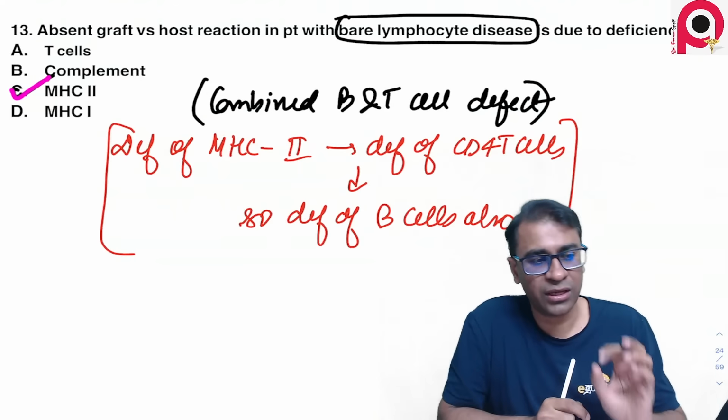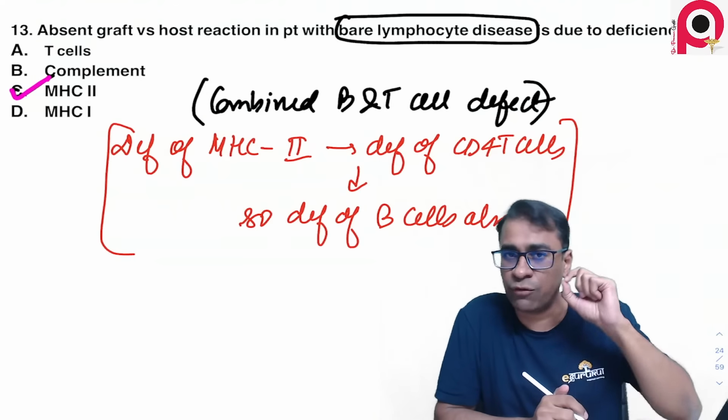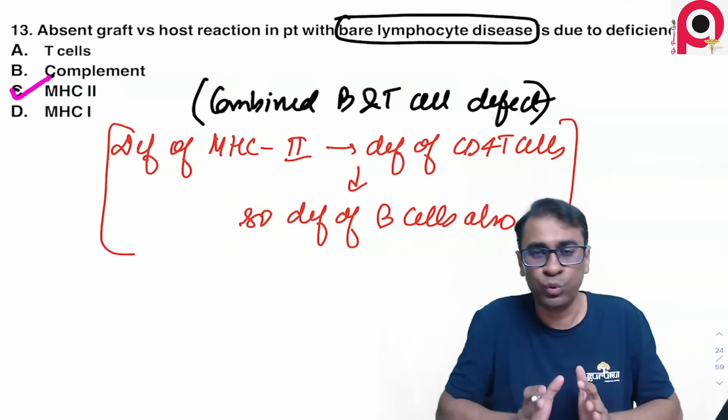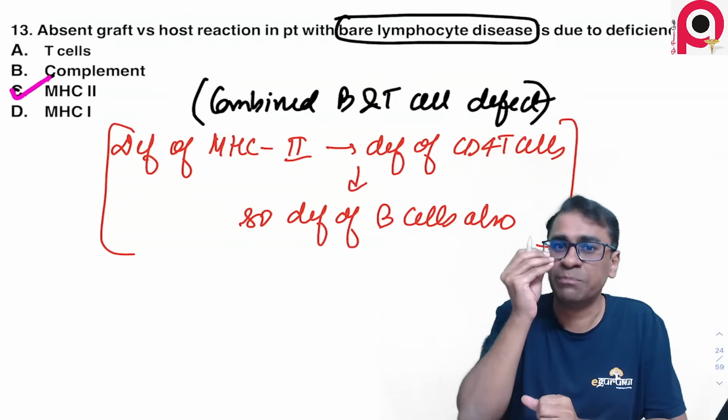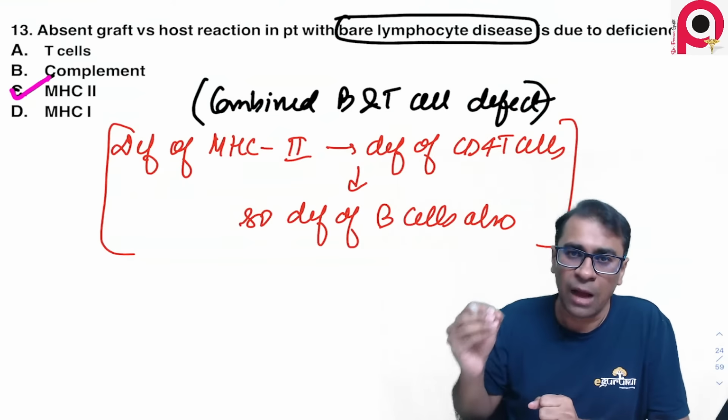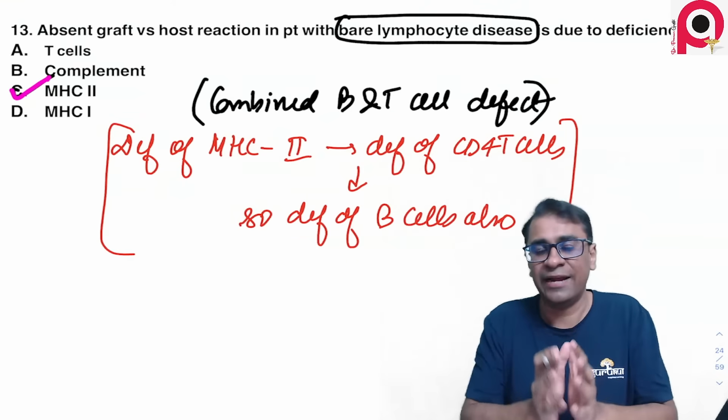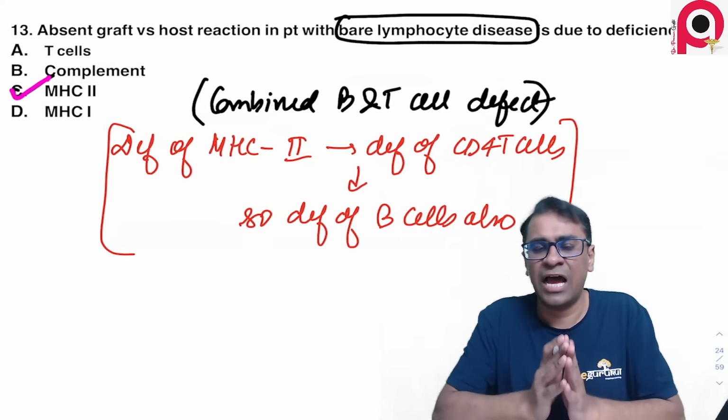Let me tell you one more thing. Bare lymphocyte syndrome is of two types, type 1 and type 2. Understand this, type 2 is more common than type 1. It's called major bare lymphocyte syndrome. Here there is absence of MHC class 2, and type 1 is the rare type, it's absence of MHC 1.